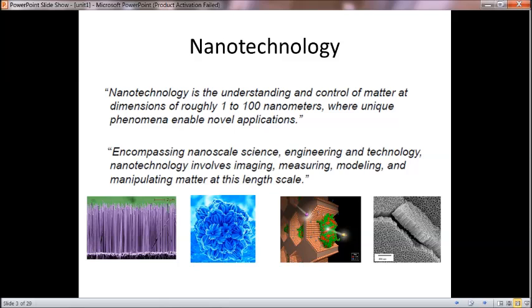Whenever we study and analyze these nanomaterials, we can control them at the nanoscale, and so it is the understanding and control of matter at dimensions of roughly 1 to 100 nanometers. When we understand these nanomaterials and can control them at the nanoscale dimension, we can enable novel applications with their unique phenomena. This is given in the definition. Encompassing nanoscale science, engineering and technology, nanotechnology involves imaging, measuring, modeling and manipulating matter at the nanoscale range.